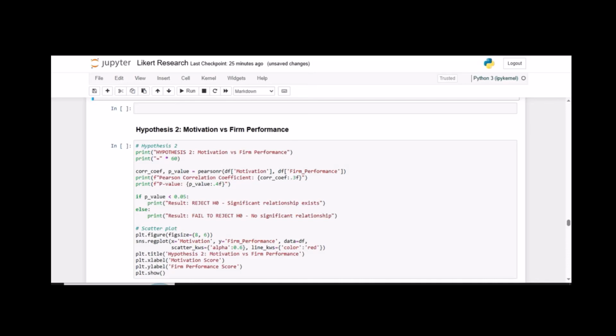Just repetition, nothing else. The same thing. But this time around, we are just passing our two parameters here. We replace this one with motivation this time around instead of training and development. So it's so easy. Okay. So we still retain this one. Okay. So now we use our